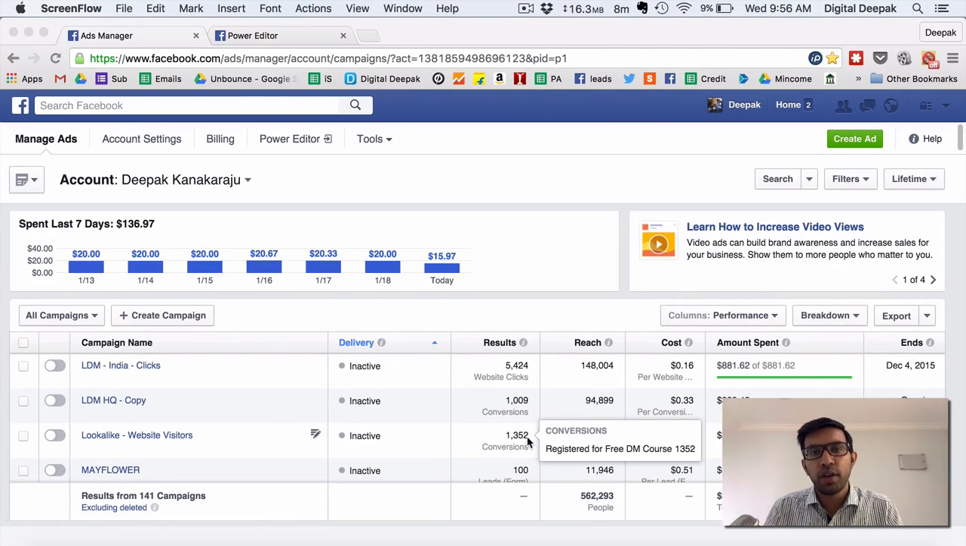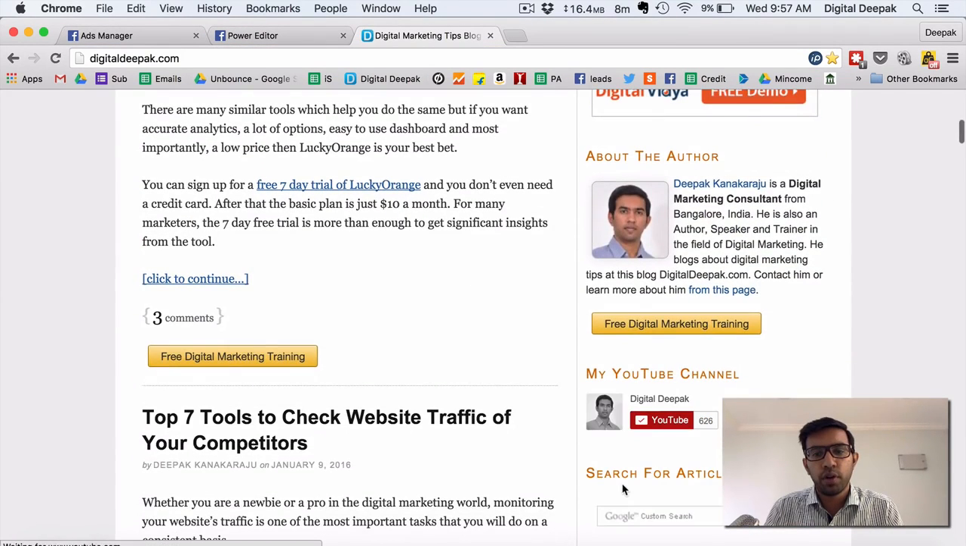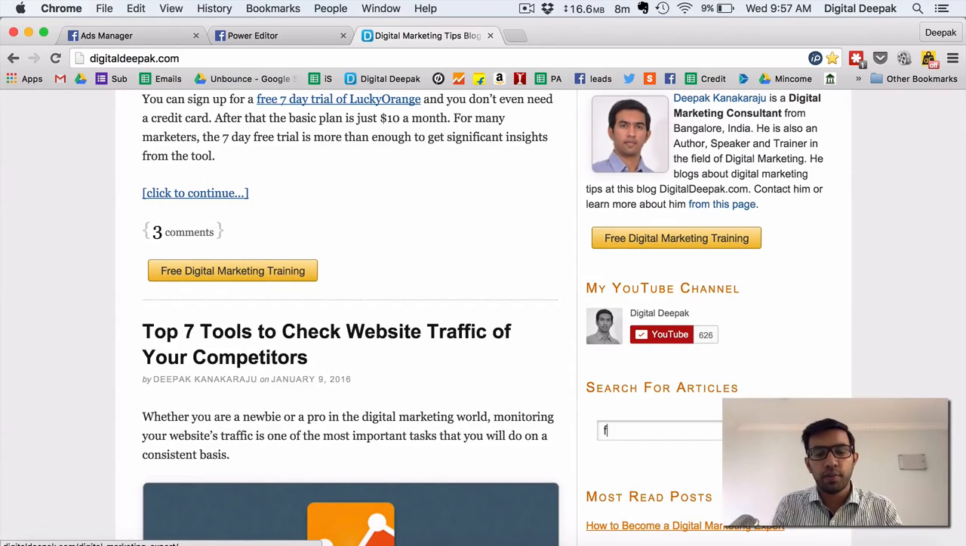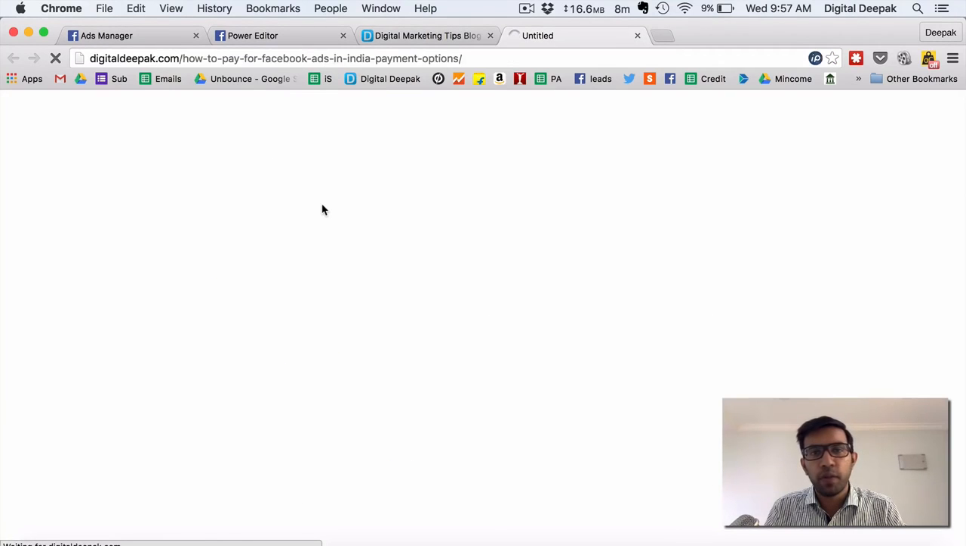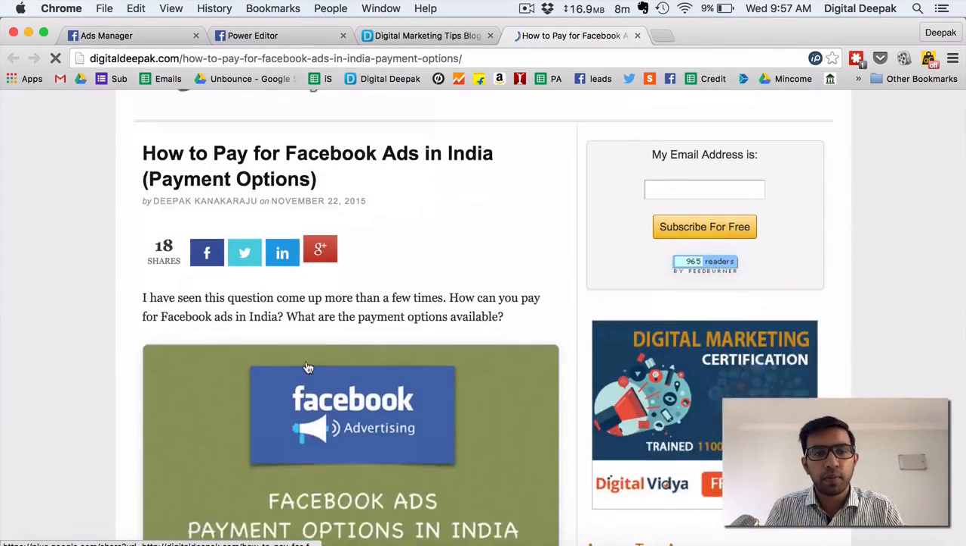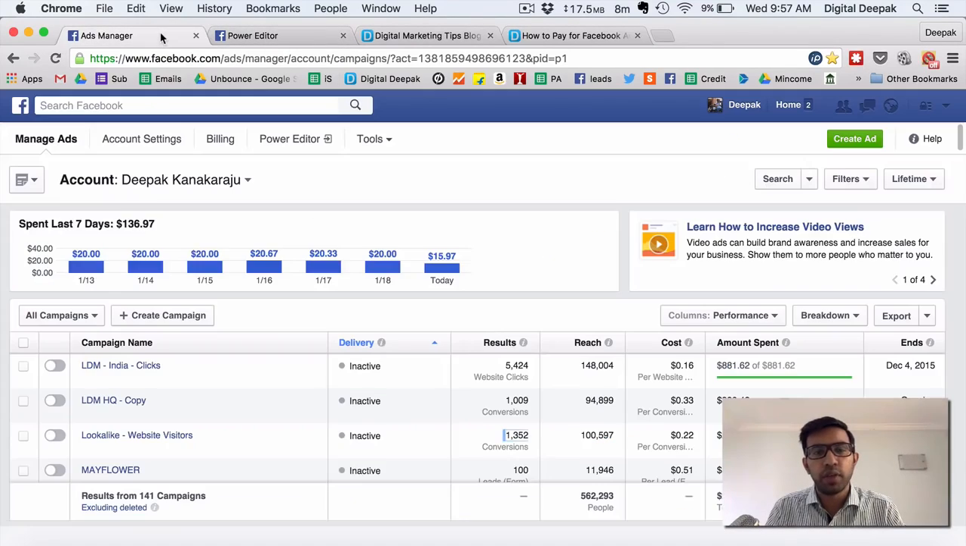You will need an international debit card which works online, or you will need a credit card to activate your account. Alternatively, you can use PayPal as well. I have published a blog post on my blog about the different payment options you can use in Facebook. If you go to my blog and search for articles, you can find an article about how to pay for Facebook ads in India. In this article I have explained the various payment methods you can use with Facebook.